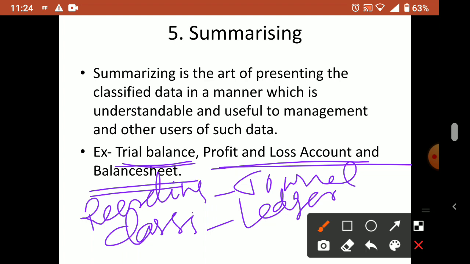Actually, this is called the accounting process: recording, classifying, summarizing. After recording only you can classify, after classification only you can summarize. So that is the step.